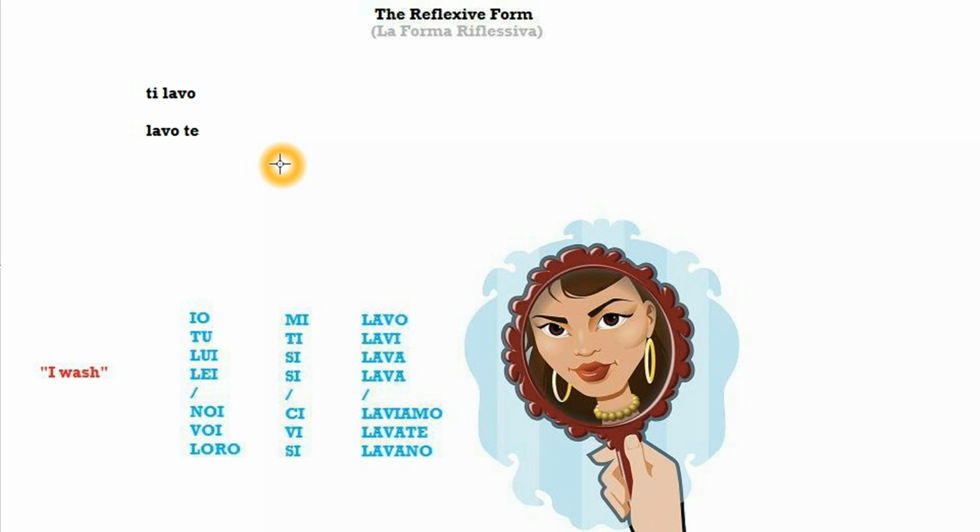So all you have to take away from this video, and this is something that not many people really manage to understand for some reason, is that if the subject and the object are different, then you do not have a reflexive form. Simple as that. I will give you another example that gets people confused.